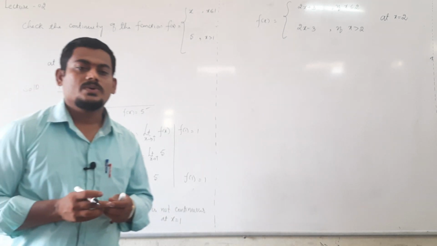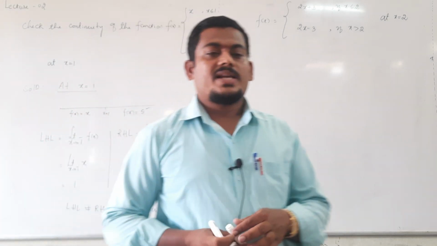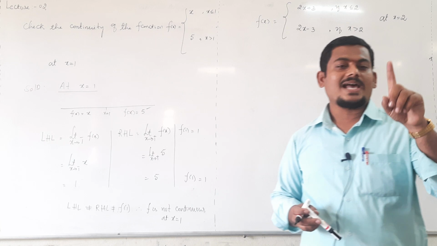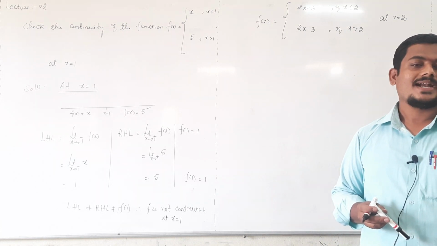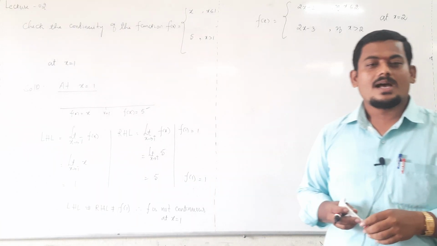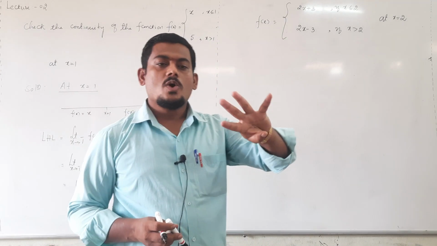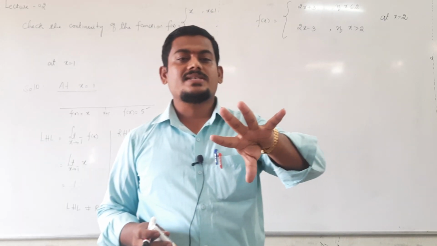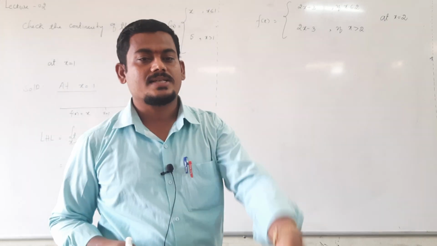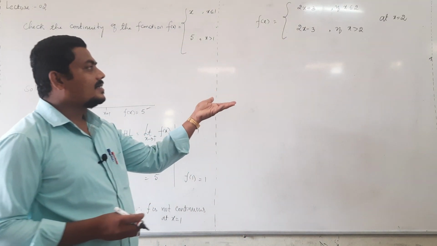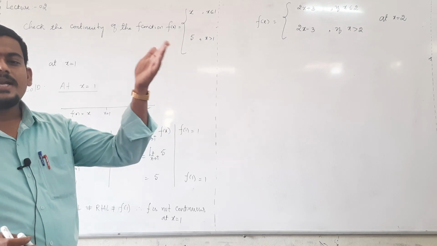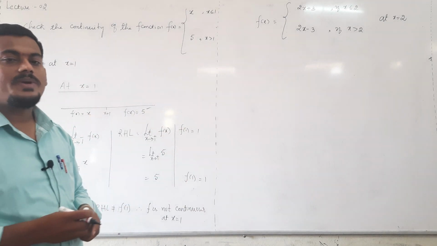For that, what you do is just evaluate left hand limit, right hand limit and functional value. Already you evaluated left hand limit and right hand limit in first PUC. Once left hand limit and right hand limit are equal, then the limit is said to exist. In continuity, left hand limit, right hand limit and functional value should be equal.